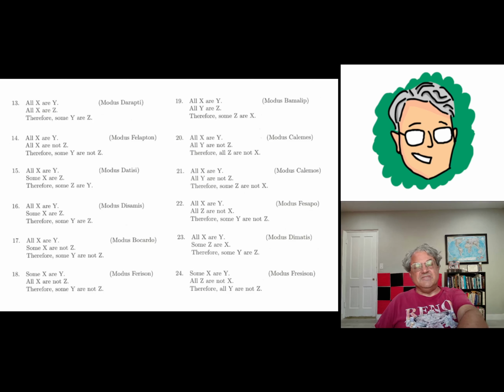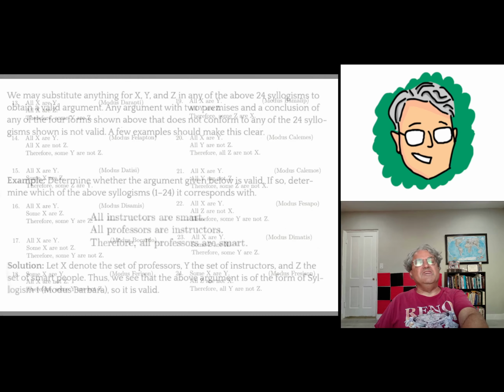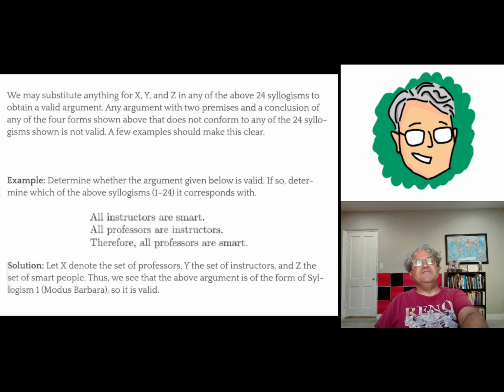So this is nice because this gives us sort of a mechanical procedure for determining whether a given syllogism is valid. And I'm going to go through a couple examples here. So for the first example, suppose we're given the following logical argument, the following syllogism. All instructors are smart. All professors are instructors. Therefore, all professors are smart.